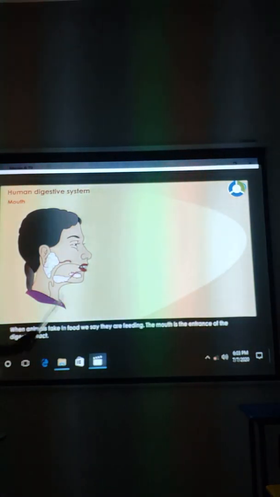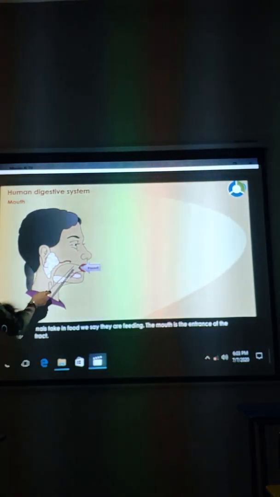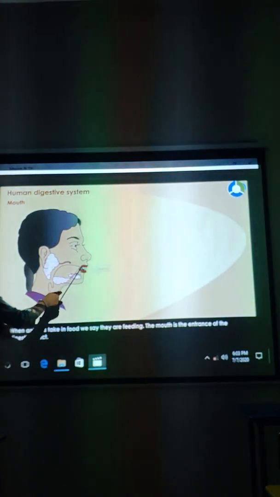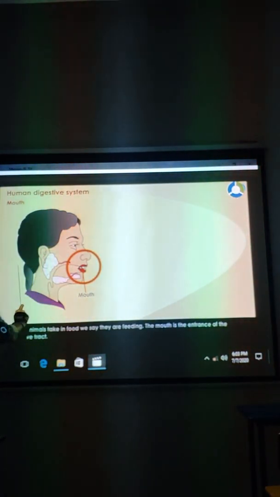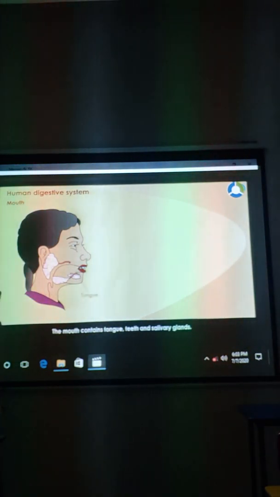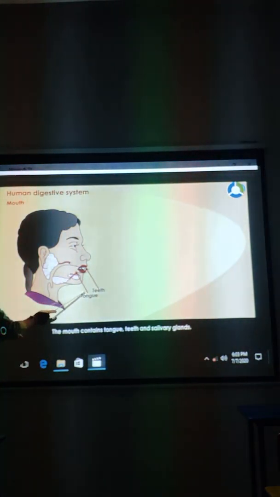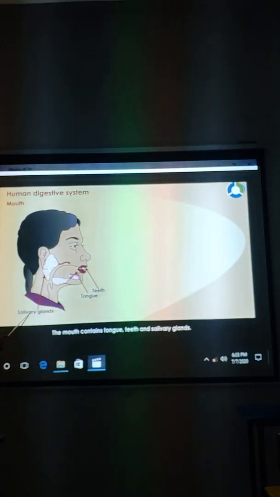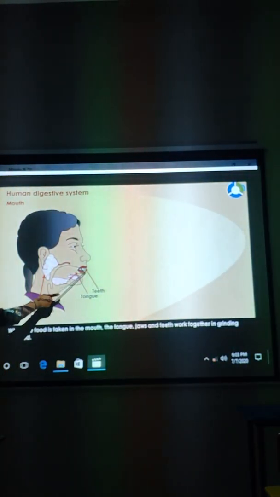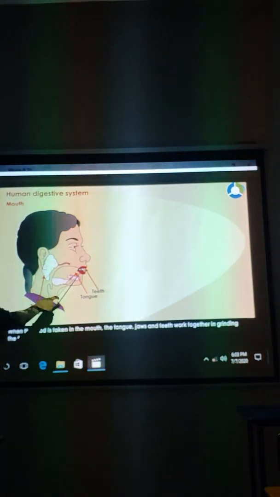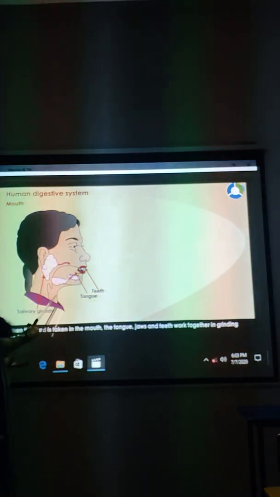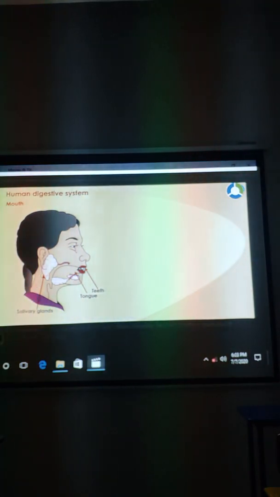Now, basic digestion starts from the mouth. We take in food. We have basically three parts: mouth, tongue. See, the mouth is used for chewing, right? Feeding. We have teeth, tongue, and salivary glands. Teeth help in grinding the food. Tongue helps in pushing the food. Salivary glands secrete saliva for easy digestion and swallowing. Okay, understood now.